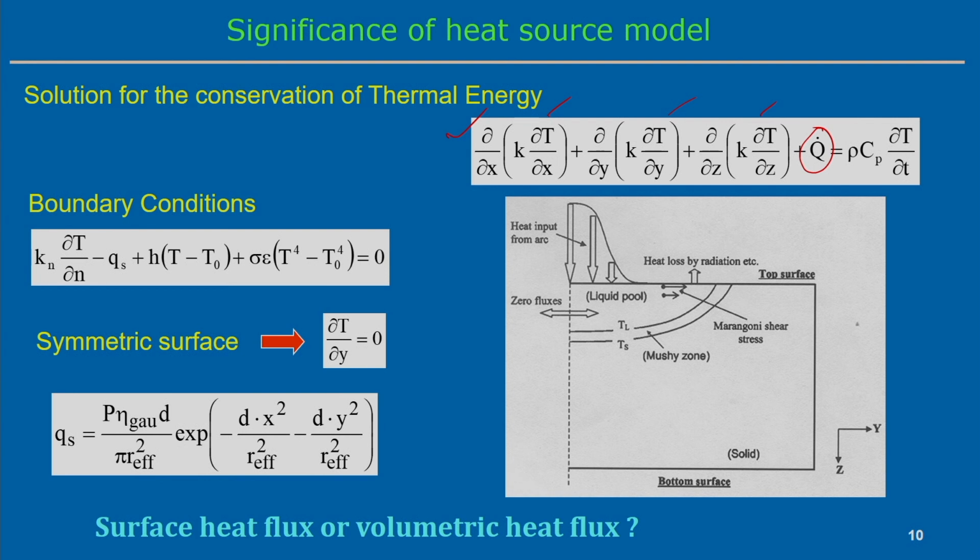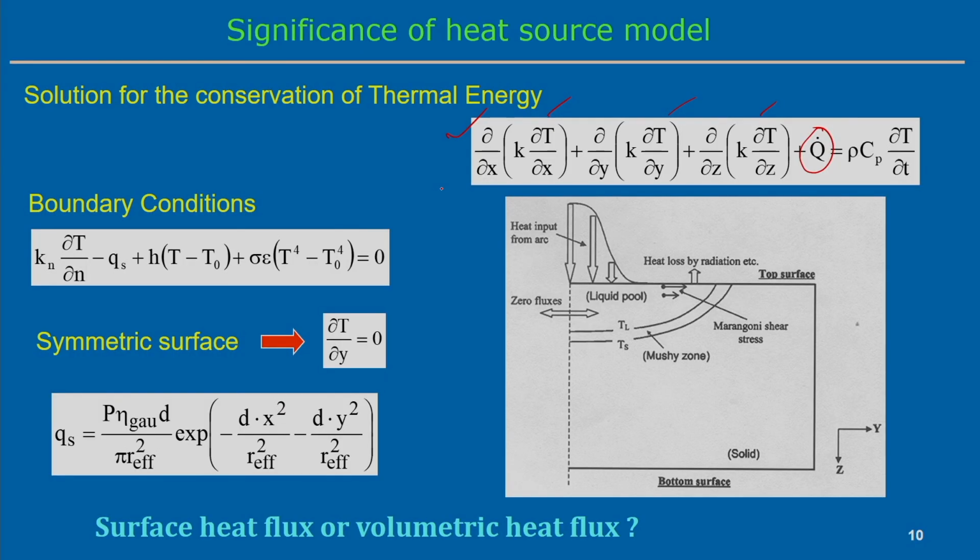In the welding process, an analytical solution is basically difficult if you consider all the realistic phenomena like distributed heat source, so we normally use some kind of numerical modeling approach to solve this particular heat conduction equation. But what is the significance of the heat source model when you try to solve this heat conduction equation?